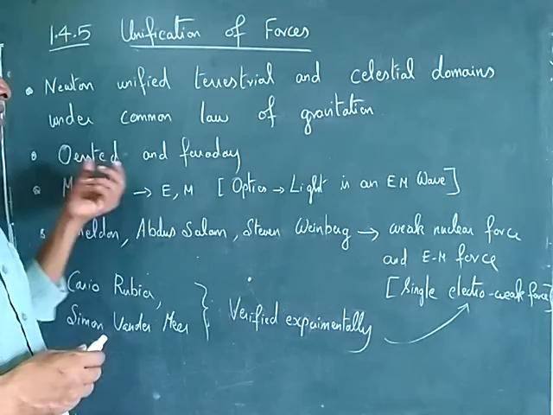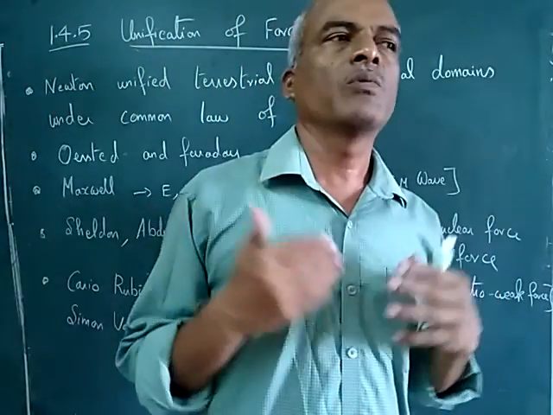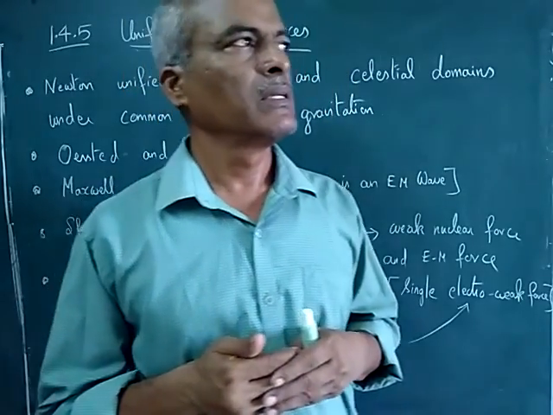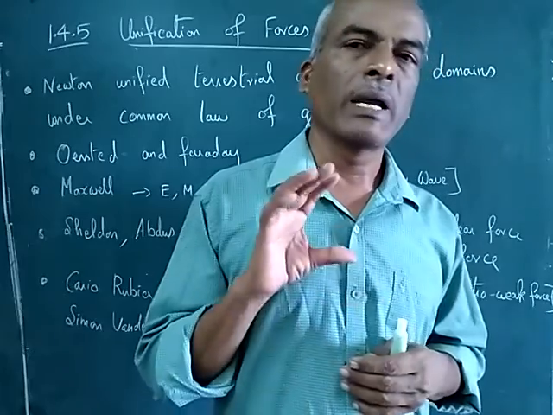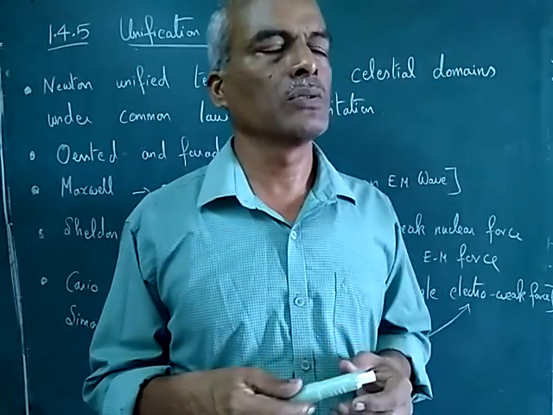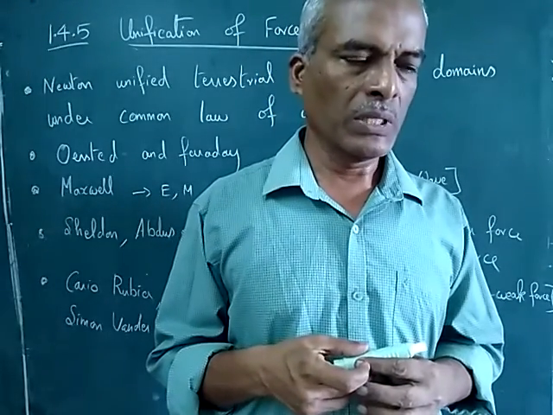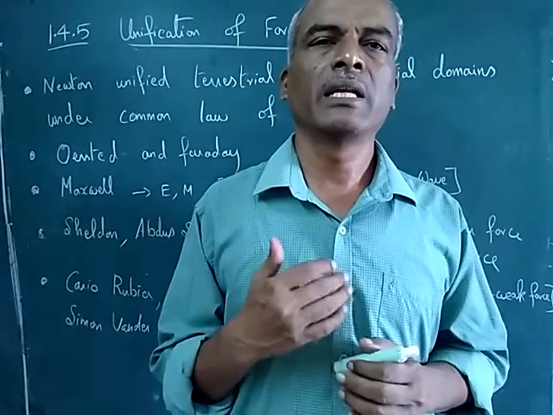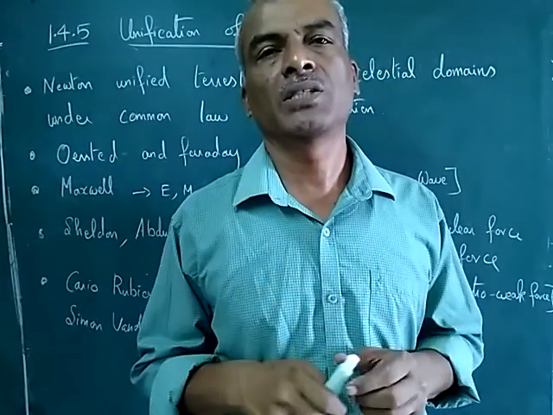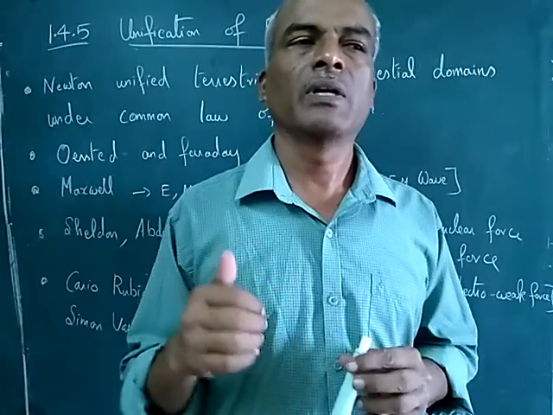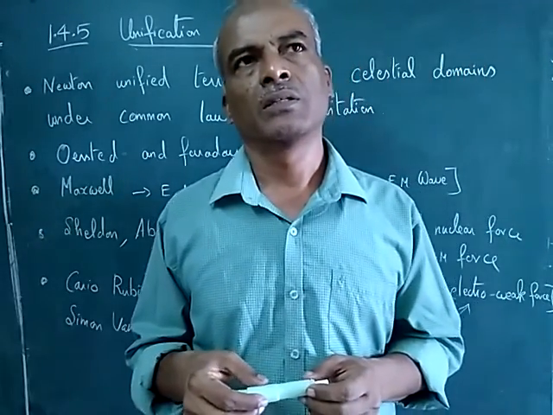Then Oersted and Faraday. Oersted, when he was conducting an experiment, a current was flowing through a wire and a magnetic compass needle was very close. So whenever current flowed through the conductor, the magnetic needle deflected. When the direction of the current changed, the movement of the magnetic compass needle also changed.